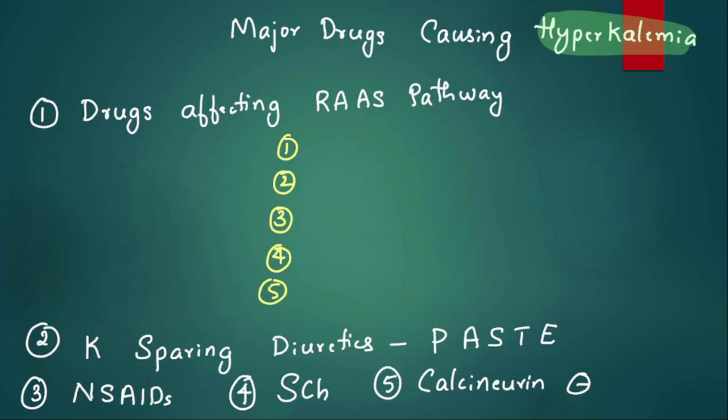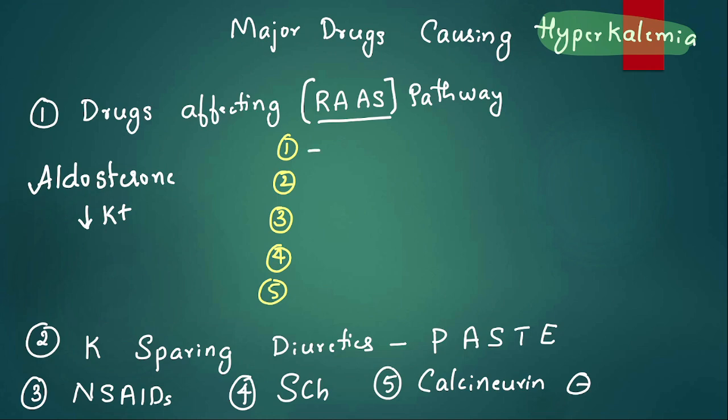All the drugs affecting RAAS pathway. What is RAAS pathway? Renin, angiotensin, aldosterone system. So here who comes to the picture is aldosterone. What does aldosterone do? Aldosterone decreases potassium. So if I block this pathway, aldosterone is not synthesized and potassium will go up. So all these drugs affecting RAAS pathway will increase potassium. So what are those? Number one, the renin inhibitor, and the name is aliskiren.